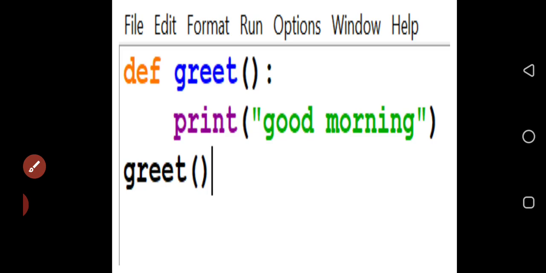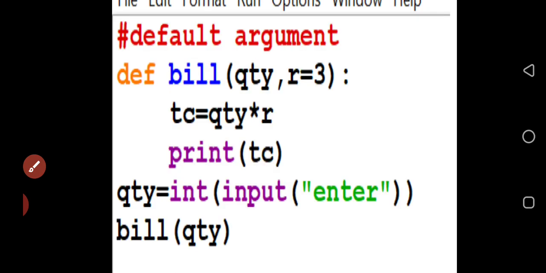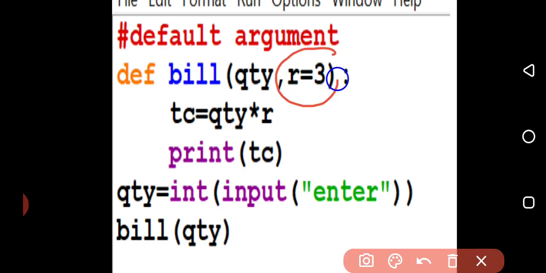Now we'll see the default value. What is a default value in a function? Suppose this is the default value. Default value means, suppose with this function I want to calculate the bill of a customer. I am going to sell only one item and the rate of that item is 3 rupees each.